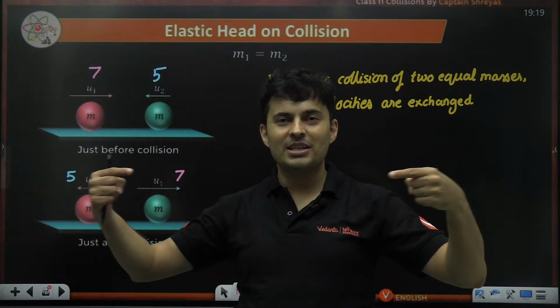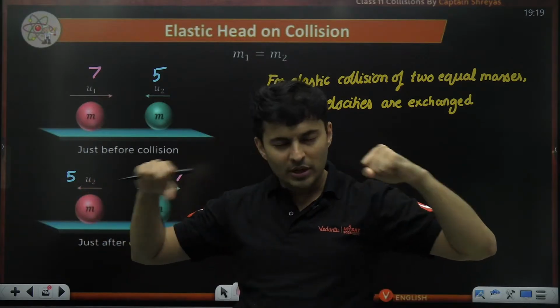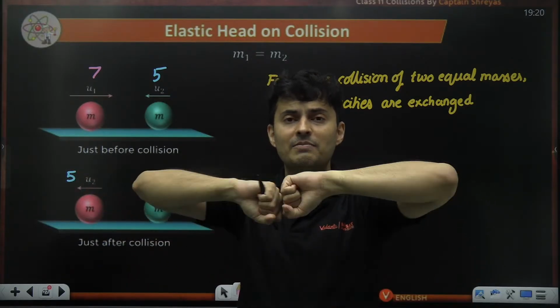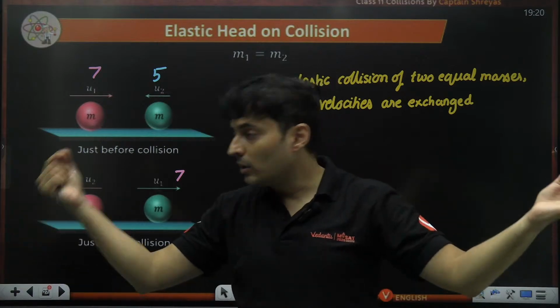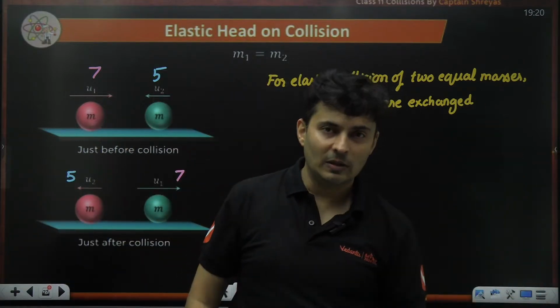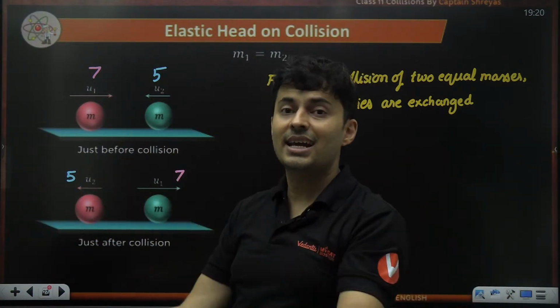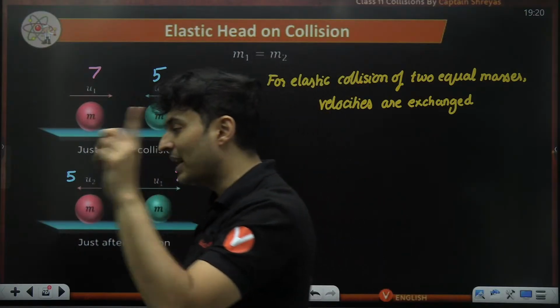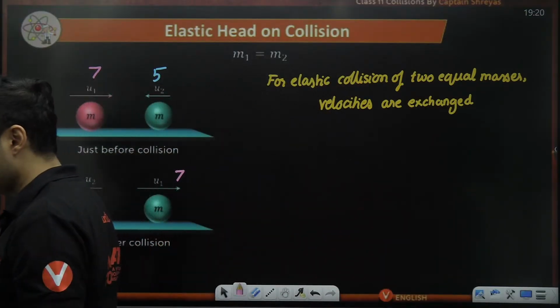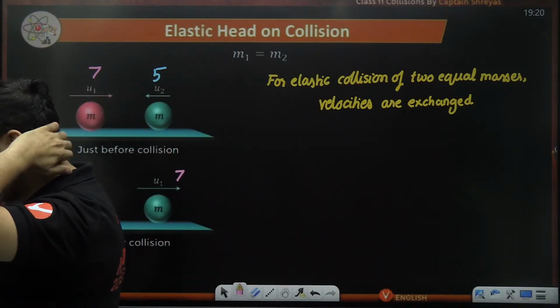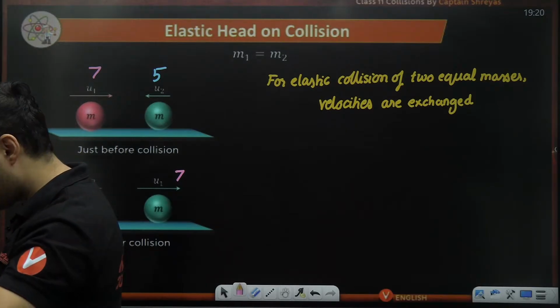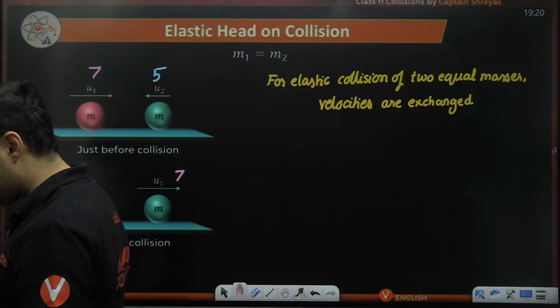So the bodies which collide elastically and have the same mass, the velocity of this goes into this and the velocity of this goes into that. The velocities get exchanged if masses are equal and it is elastic. Okay. Yes, subtopic list I will give you by tomorrow. Okay. Yeah. Next.